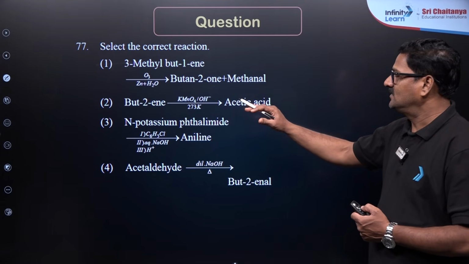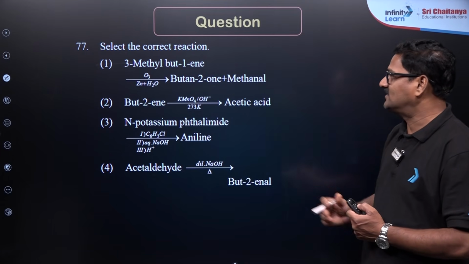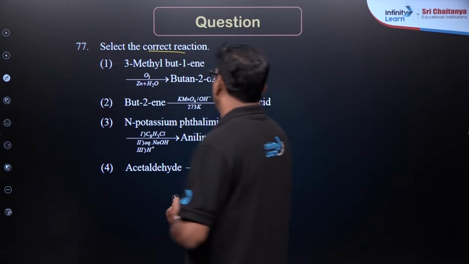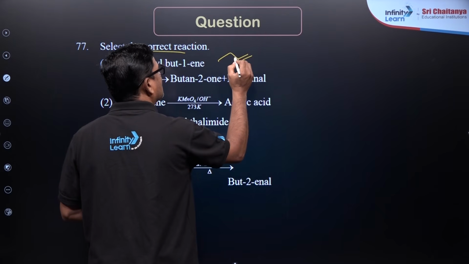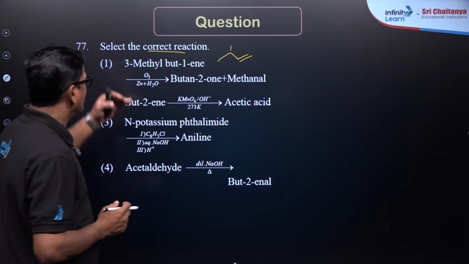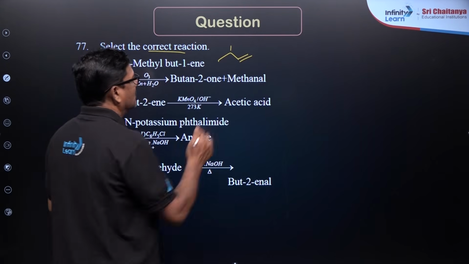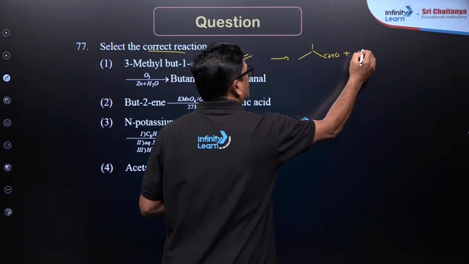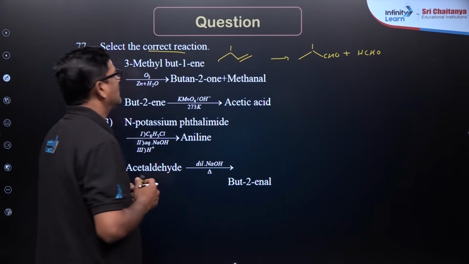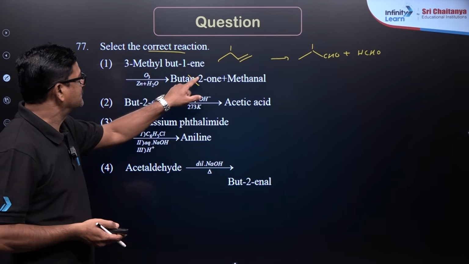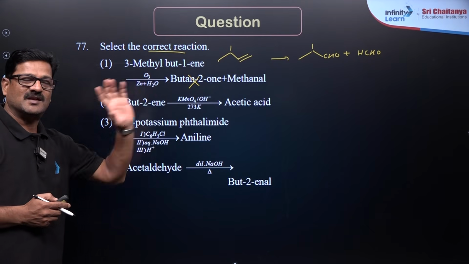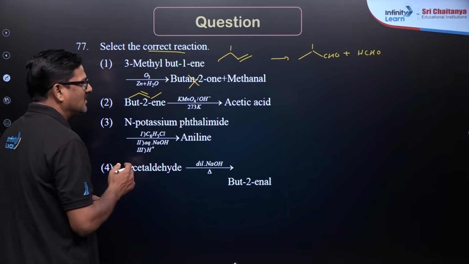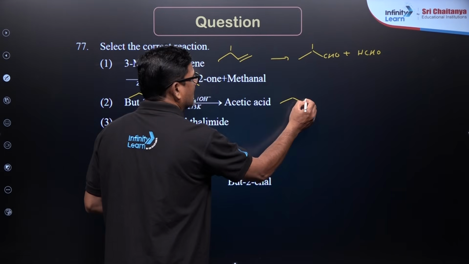Students, here are different conversions, select the correct reaction. 3-methylbut-1-ene. What is 3-methylbut-1-ene? This is a but-1-ene and this is going to be 3-methyl. On ozonolysis, you are going to get CHO and methanal, HCHO. So butanone is given wrong. It is going to be 2-methylpropanal. And but-2-ene, this is your but-2-ene. When it is treated with, you are going to get acetic acid.